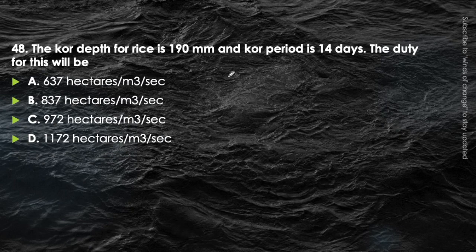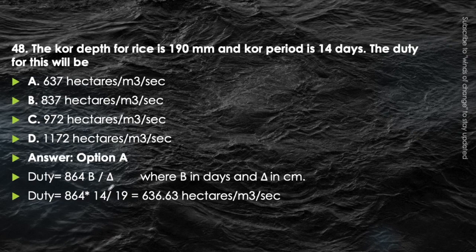Next question. The core depth for rice is 190 mm and core period is 14 days. The duty for this will be 637 hectare per m cube per second, or 837 hectare per m cube per second, or 972 hectare per m cube per second, or 1172 hectare per m cube per second. Very easy question. We know the value of the delta here, that is 190 mm, that is 19 centimeter, and the base period, that is 14 days. So we have to calculate duty. So we will apply the formula here, that is 864 B upon delta. Putting these values, we will obtain the value of duty as 636.63 hectare per m cube per second. So the correct answer here will be option A, that is 637 hectare per m cube per second.